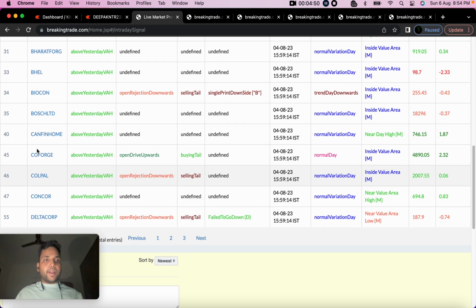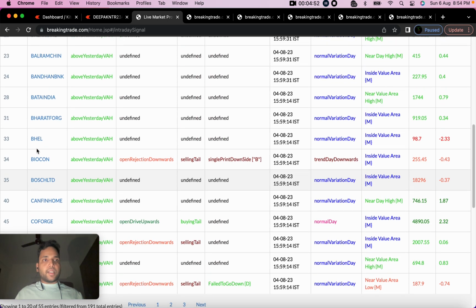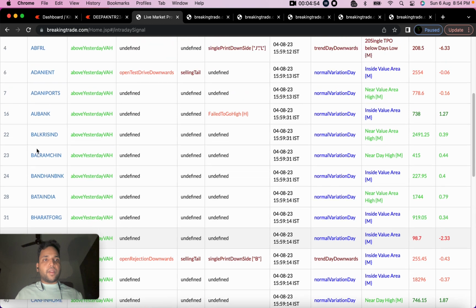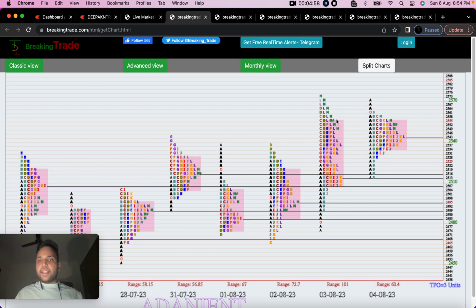Let's take the example of any stock, say Adani Ent. You can see this was the value area high formed by it yesterday, and the market opened just above the yesterday value area high. So the market did not open gapped up, neither did it open within yesterday value area. It has opened above the pink top of the yesterday value area, that is value area high.